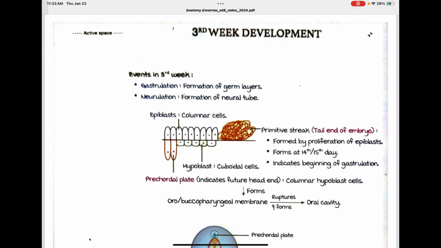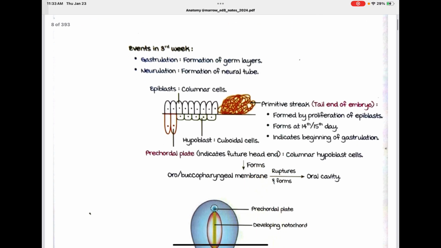Third week of development. What happens? Gastrulation is the formation of different germ layers, and neurulation is the formation of the neural tube, happening in the third week. Here the epiblast cells are proliferating at the tail end of the embryo as columnar cells, and that is called the primitive streak, formed by proliferation of epiblast. They are formed at the end of 2 weeks, so the 14th or 15th day.